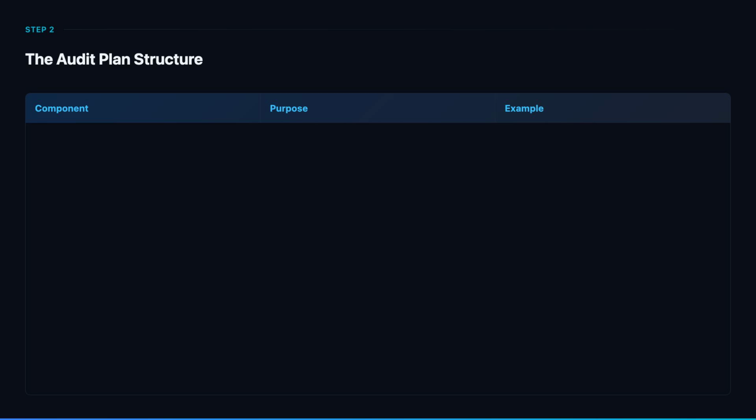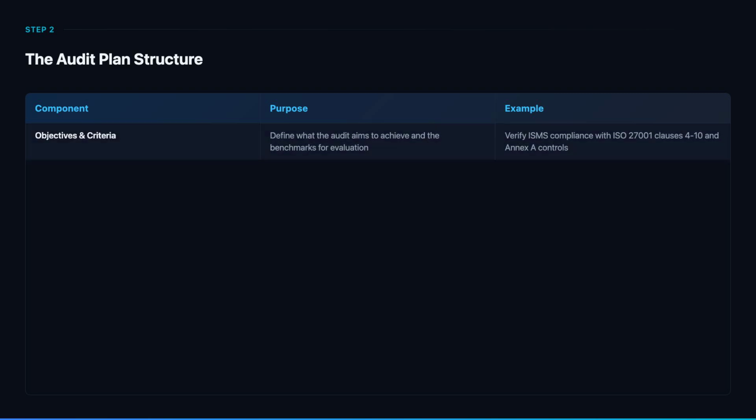Step 2 is creating a detailed audit plan. This table shows the key components every audit plan should include. Every audit plan starts with clear objectives and criteria. The objectives define what you aim to achieve. For example, verifying compliance with specific ISO 27001 clauses or assessing the effectiveness of particular controls.